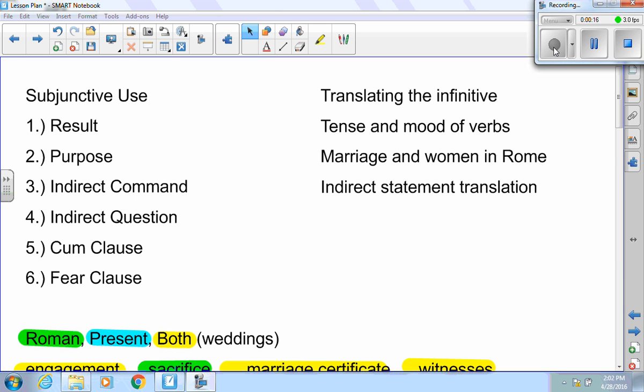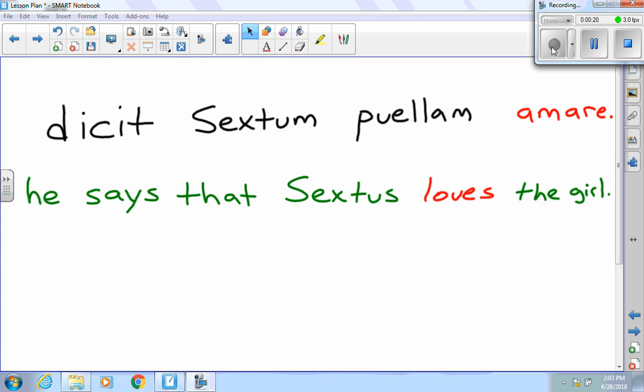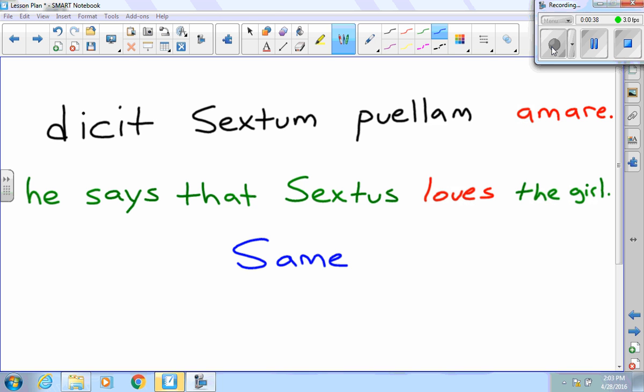I want to spend more time translating the infinitive. Here I have a sentence: dicit Sextum puellam amare, amare being the infinitive. I want to show you the difference in the infinitives and how we translate them. First of all, this is a present active infinitive. We know that all present infinitives are going to be translated as the same time.